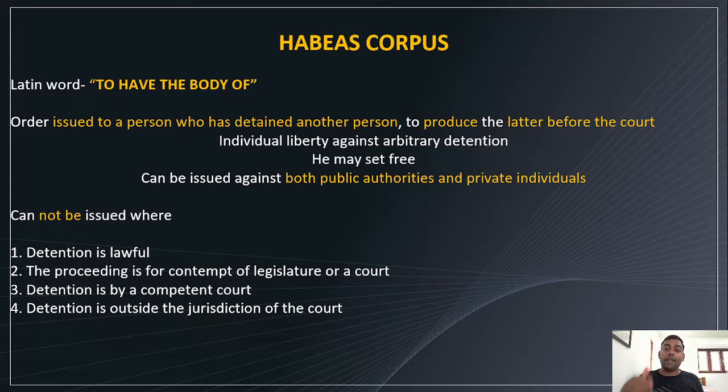Suppose I have detained another person and the Supreme Court or High Court orders habeas corpus on me. I have to produce that person before the court. So it's to ensure individual liberty against arbitrary detention.